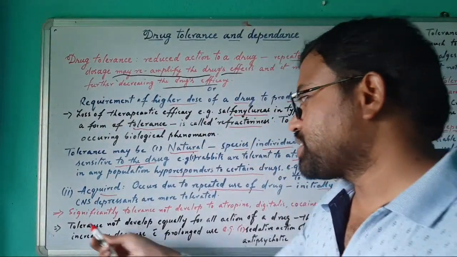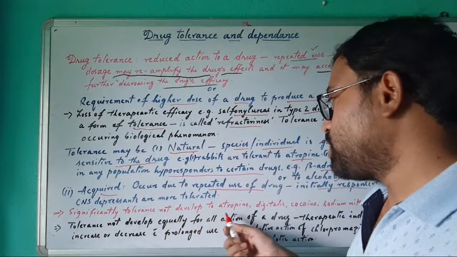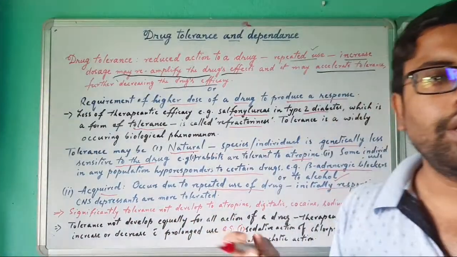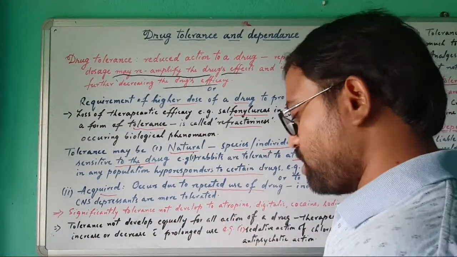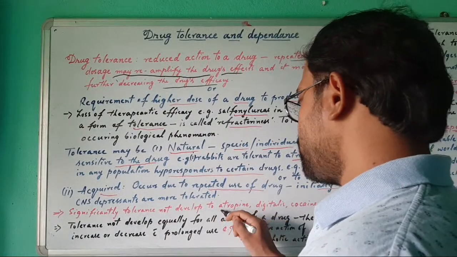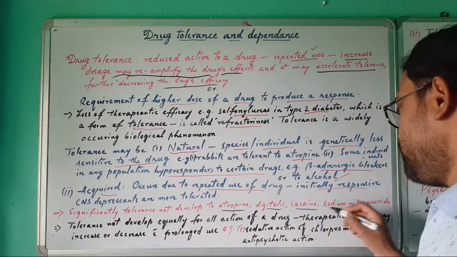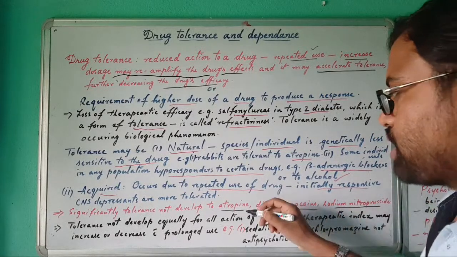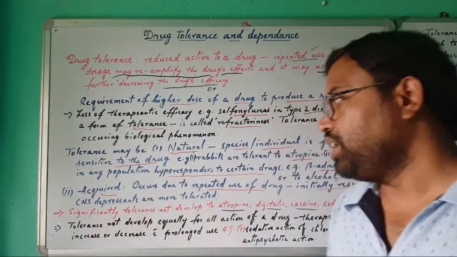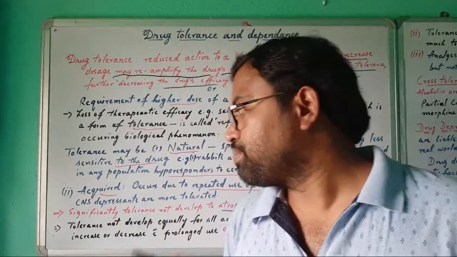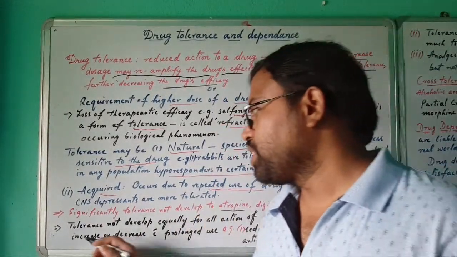Significant tolerance is not developed to atropine. For human beings, atropine mostly cannot be tolerated, and the same goes for digitalis, cocaine and sodium nitroprusside. These types of drugs are mostly not tolerated by human beings.